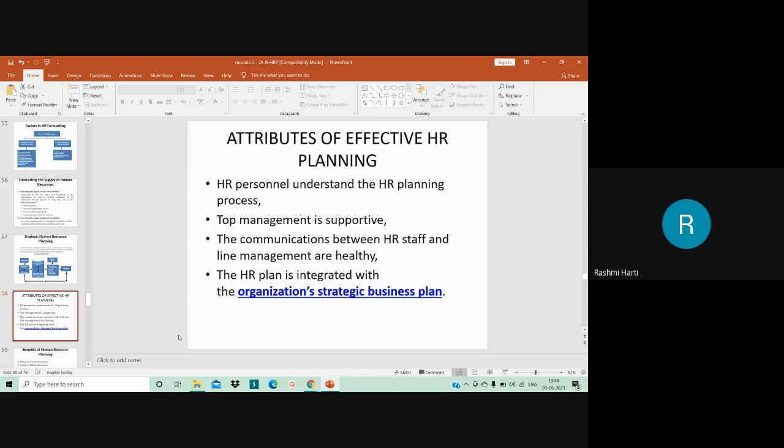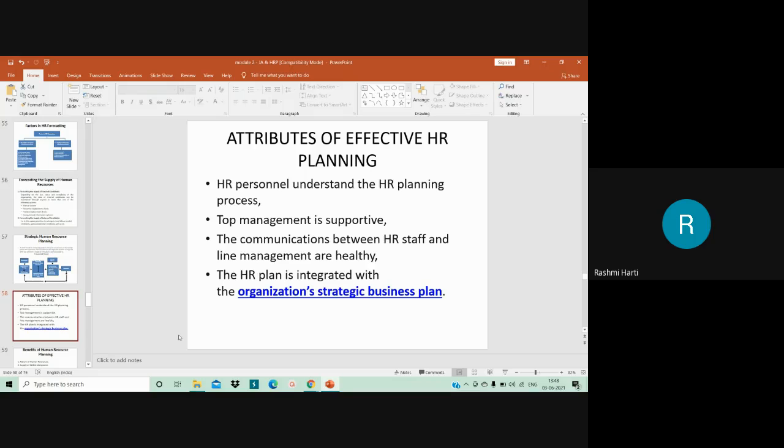The third one is that communication between HR staff and line management is healthy. As we have understood, human resource planning is not a one-time effort, it is a continuous process, because changes will be happening continuously. So communication between the HR staff and line management is very, very important. If there is a gap in the communication between HR staff and line management, obviously human resource planning is destroyed. You cannot have right human resource planning in the organization.